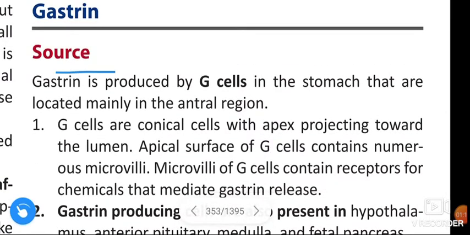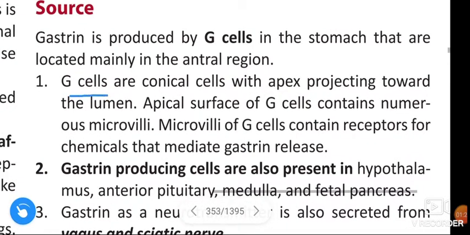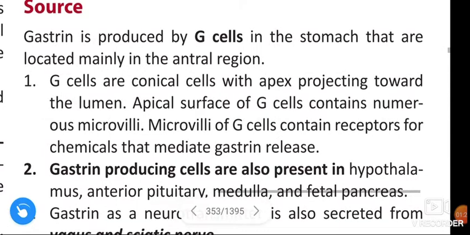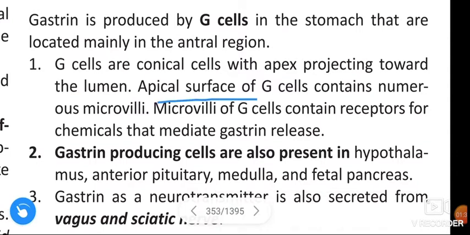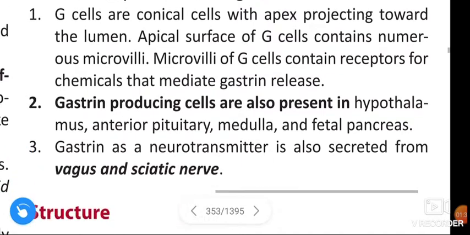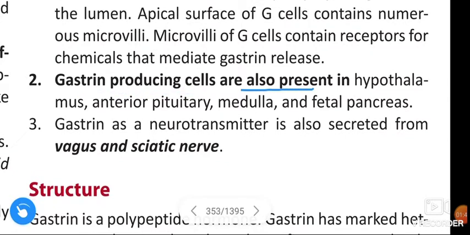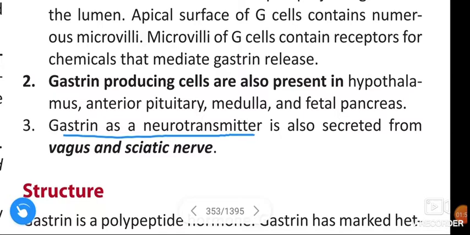See once again, source. Gastrin is produced by G cells in the stomach that are located mainly in the antral region. G cells are conical cells with apex projecting toward the lumen. Apical surface of G cells contain numerous microvilli. Microvilli of G cells contain receptors for chemicals that mediate the gastrin release. Gastrin producing cells are also present in the hypothalamus, anterior pituitary, medulla, fetal pancreas. Gastrin as a neurotransmitter is also secreted from vagus and sciatic nerve.